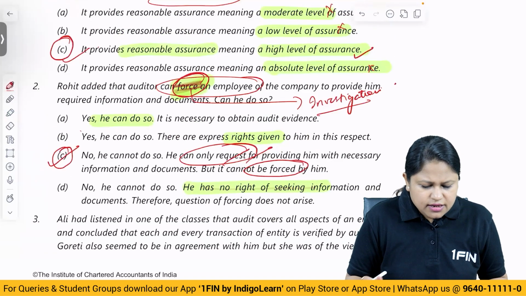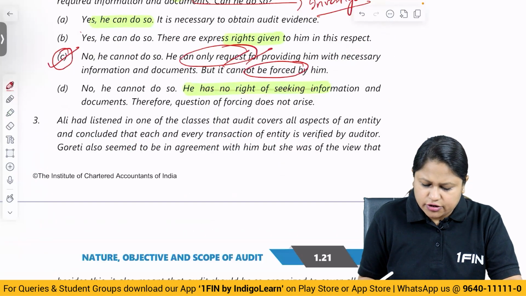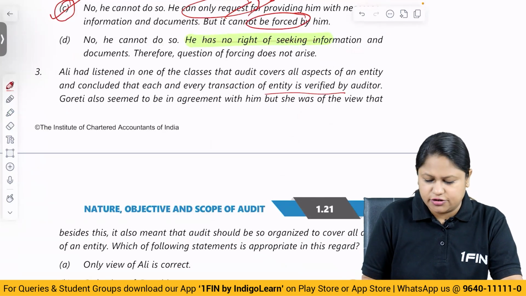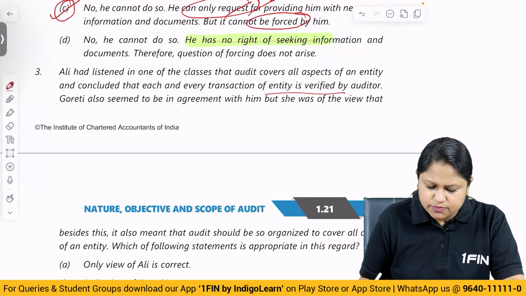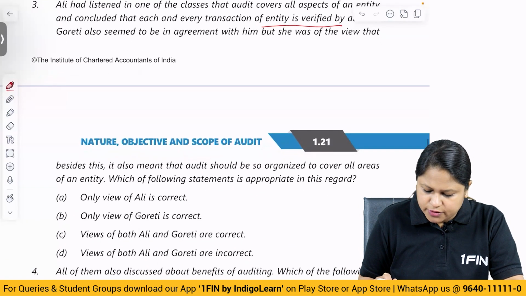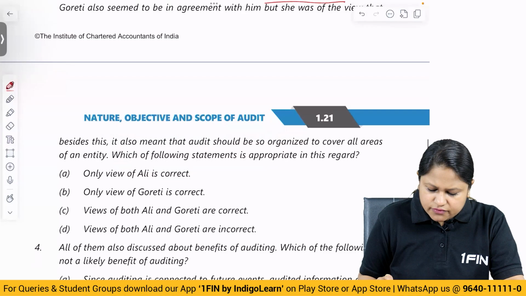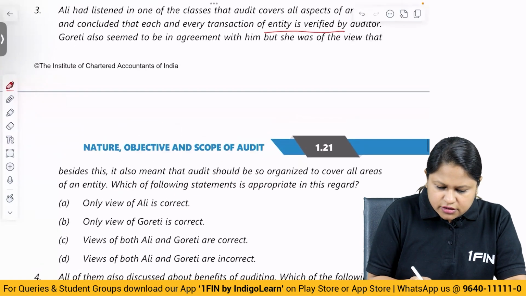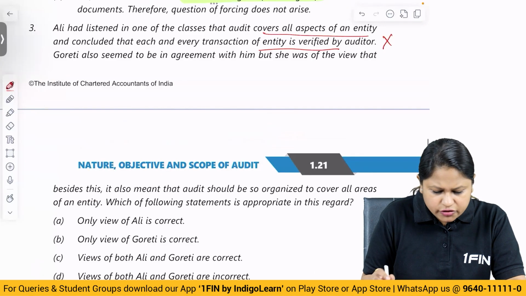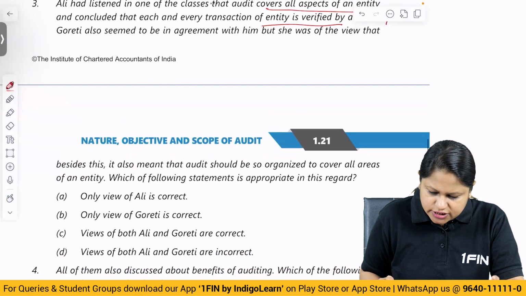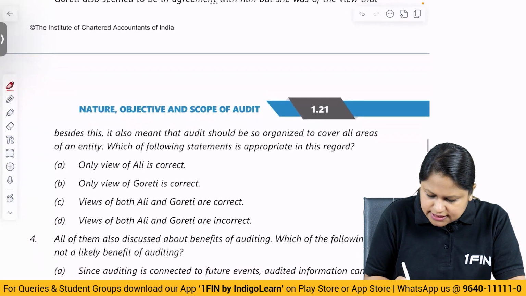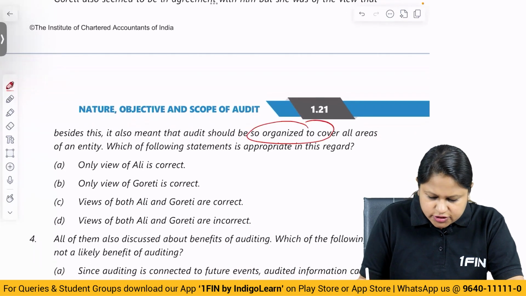Then Ali has listened in one of the classes that audit covers all the aspects of the entity and concluded that each and every transaction of the entity is verified by the auditor. Gauriti also seems to be in agreement with him, but she was of the view that besides this, it also meant that audit should be organized to cover all areas of the entity. Which of the following statements is appropriate? No, this is wrong. Gauriti seemed to be in agreement.